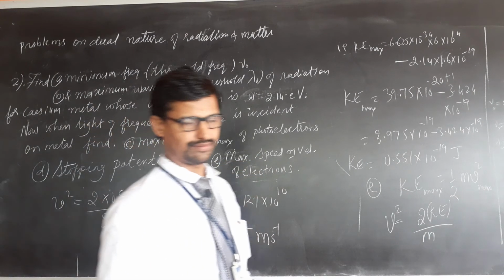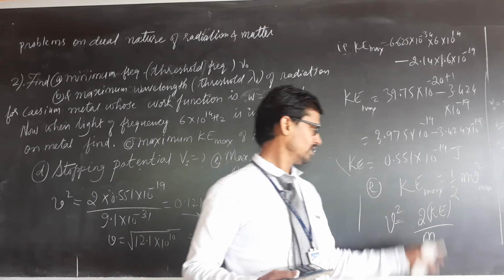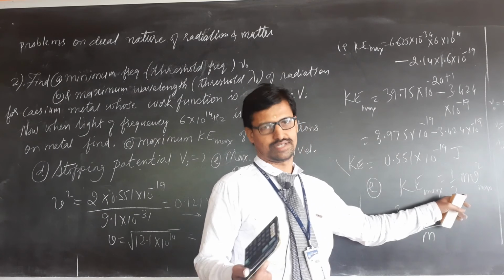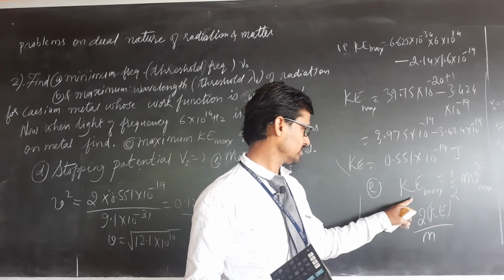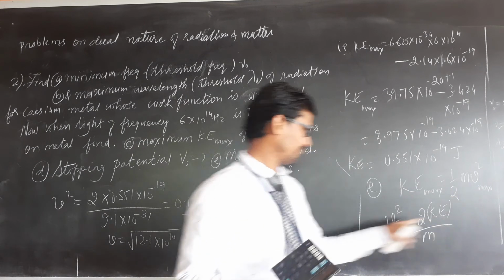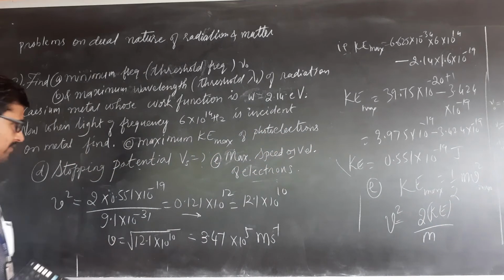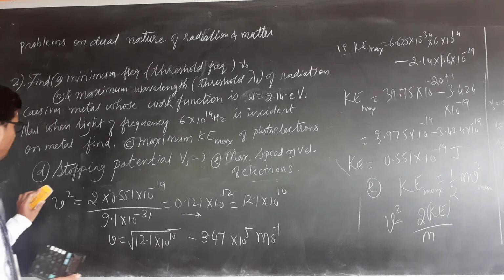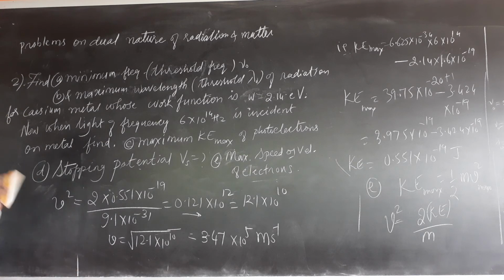How to find the velocities? Kinetic energy is half mv square, first year. Here kinetic energy is given now and mass will be given in the exam. You have to find velocity after simplifying. Now we'll come on to part D, stopping potential.